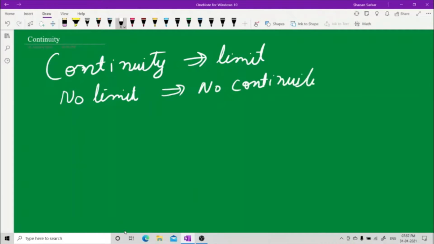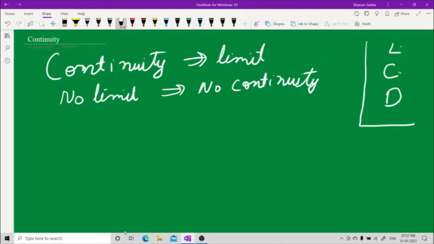Continuity, in layman sense, in a very normal sense, for those who didn't have maths in class 11th and 12th. See, limit comes here, continuity comes here, differentiability comes here. If limit does not exist, then continuity cannot exist. And if continuity does not exist, then differentiability cannot exist.